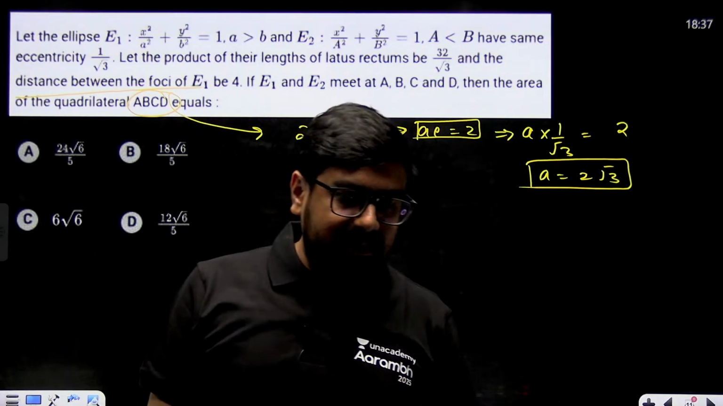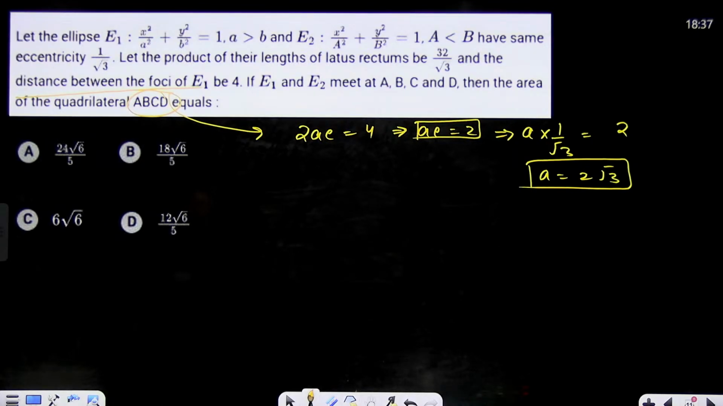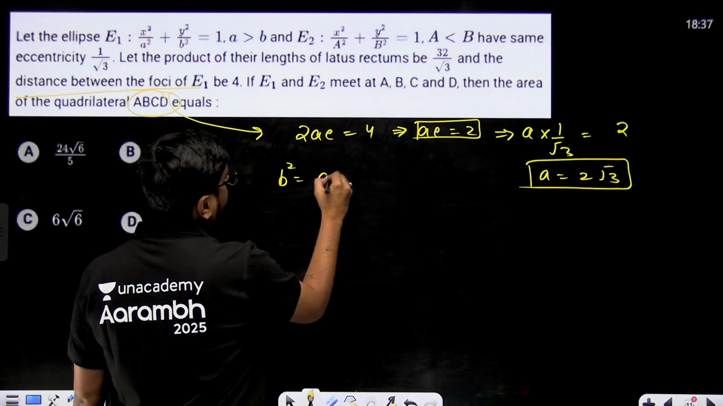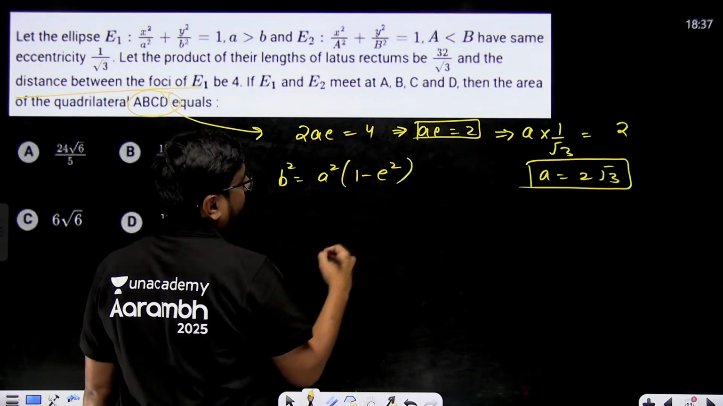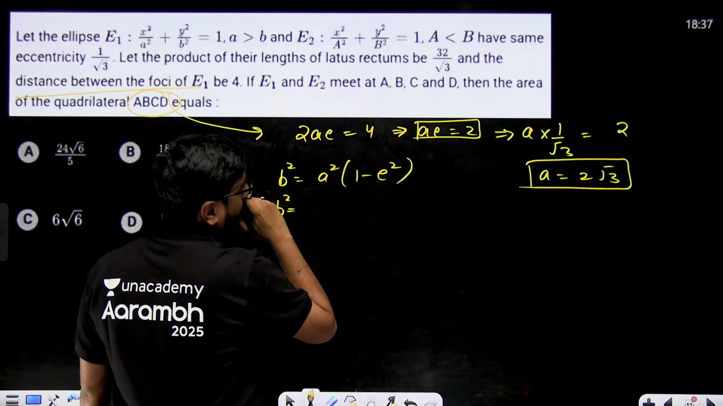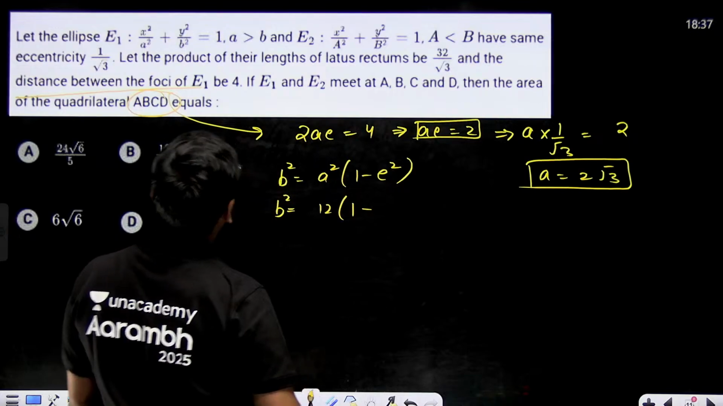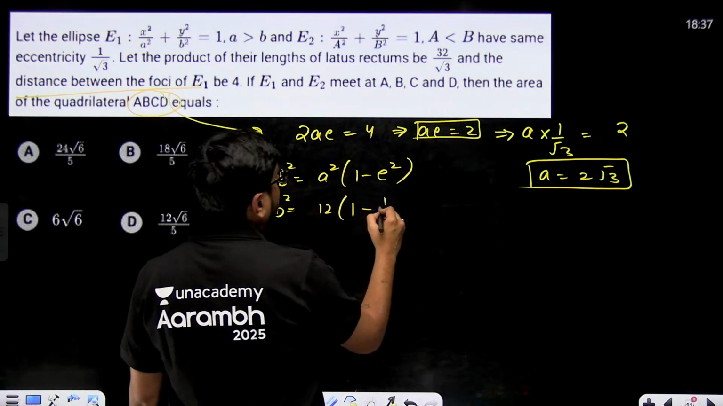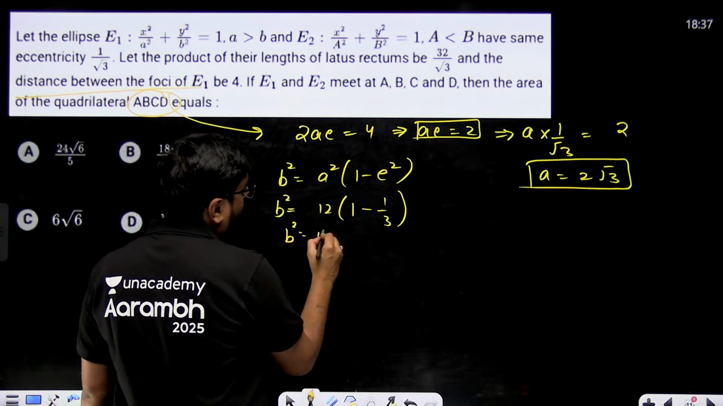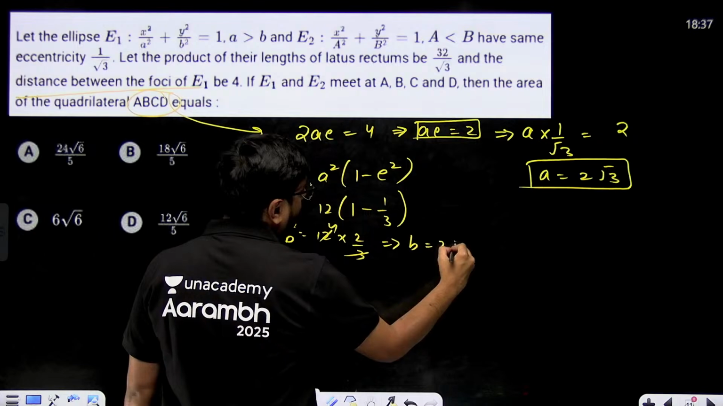Right? Eccentricity is 1 by root 3. Now if I have A and I have eccentricity also, we know one relation: B square is equal to A square into 1 minus E square. Right? This relation we know. So B square will become what? 2 root 3 whole square, that means 4 into 3, 12, multiplied with 1 minus E square. E square is 1 by 3, so this will give us 2 by 3. And B square will be equal to 12 multiplied with 2 by 3, 4 2s are 8. That means B will be equal to 2 root 2.